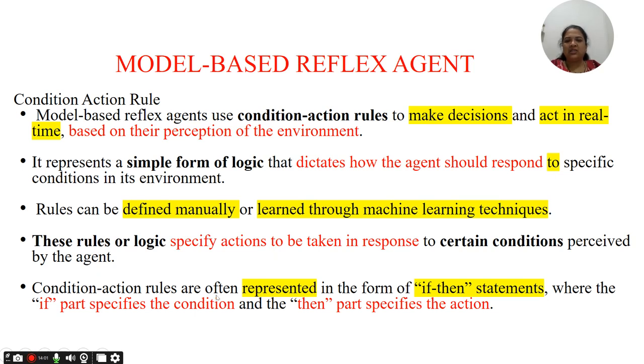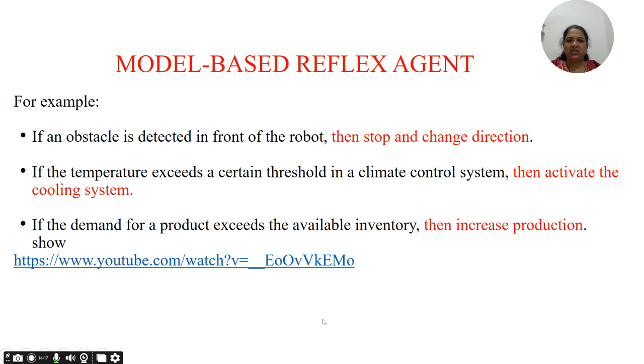These condition action rules are often represented in the form of if then, because that is the condition action. If a particular condition happens, then what should be done exactly. That's why it is called an if then statement, where the if part specifies the condition and the then part specifies the action that could be taken. For example, if an obstacle is detected in front of the robot, then it is going to stop and change direction. So if obstacle, then what to do, that is the condition action rule.